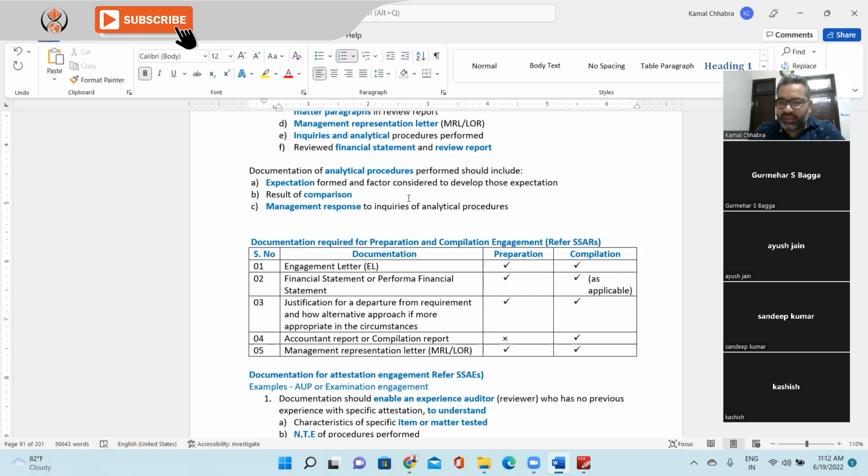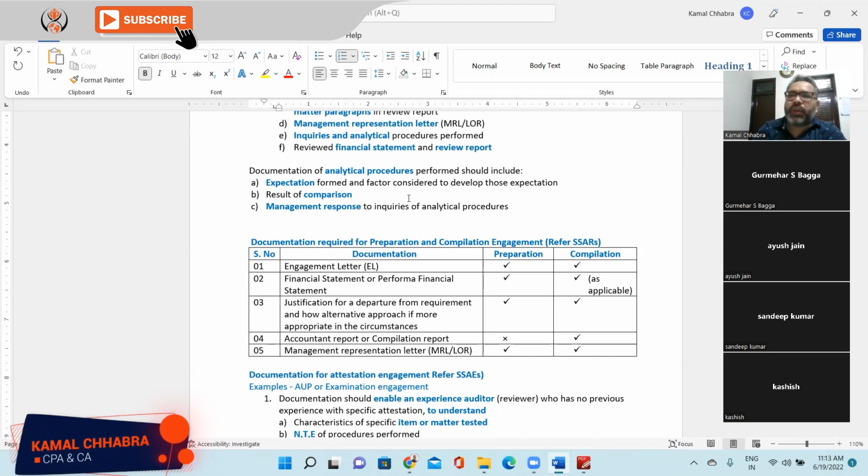So that is called disaggregated analysis. And then, for example, let's say normal analytical procedure. Let's say you're doing analytical procedure for rent expenses. Previous year, rent expense was $1 million, and as per the rent agreement, you have seen it increases by 10% every year. So what will be your expectation for rent expense in the current year? 1.1 million? Exactly. Right? 1.1.